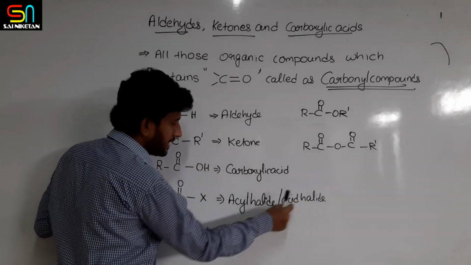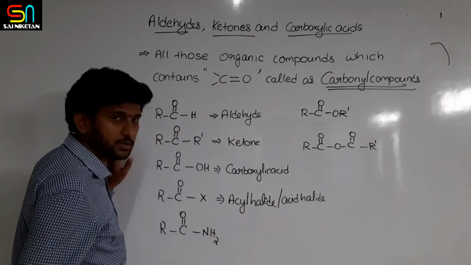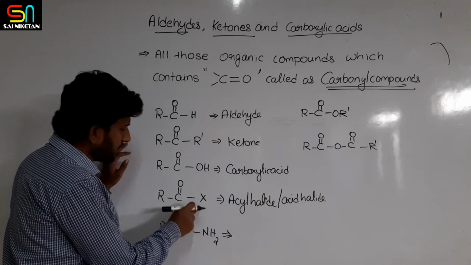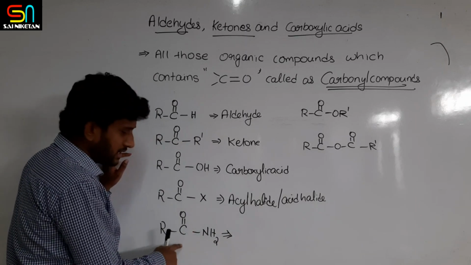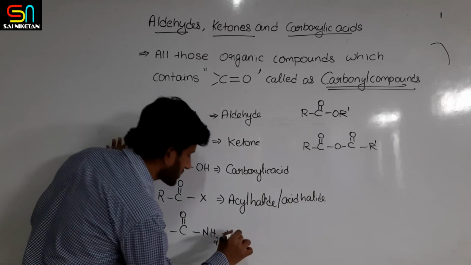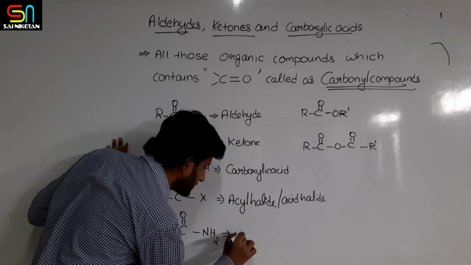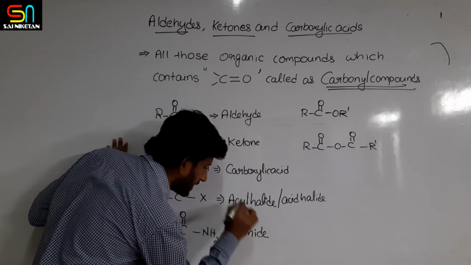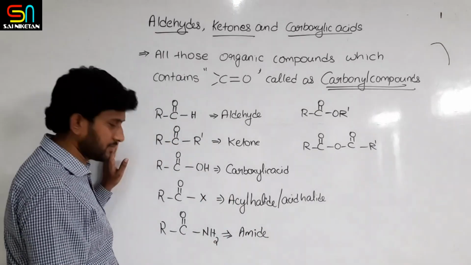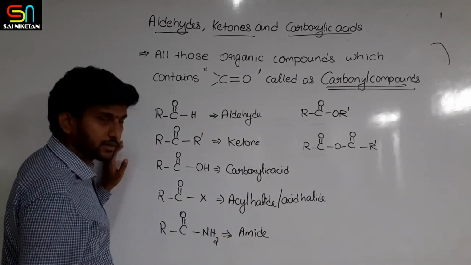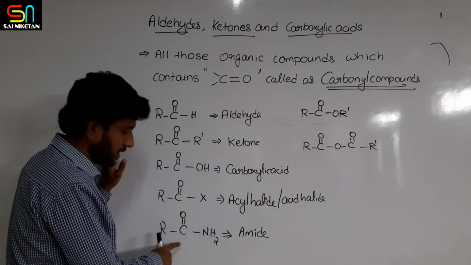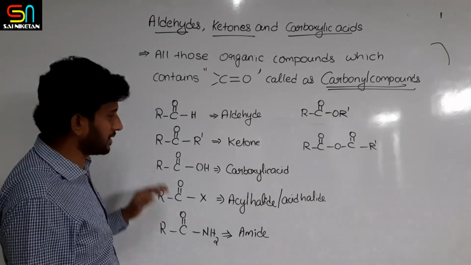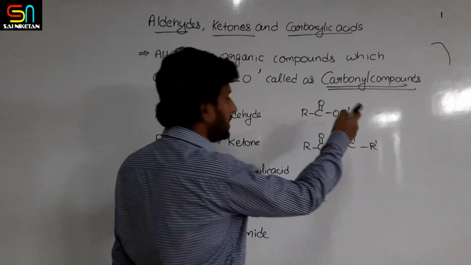So acid halide or acyl halide it is also called. Similarly, if RC double bond O NH2 is there, then it is called amide, the acid derivative with ammonia. Amide it is. Okay, RNH2 will be amine, but RC double bond O NH2 is called amide, basically acid amide.